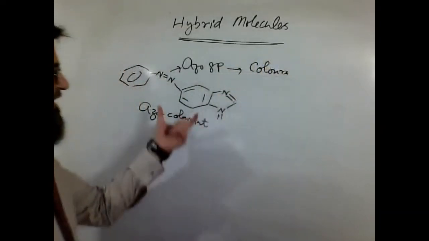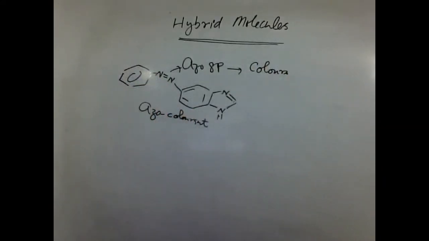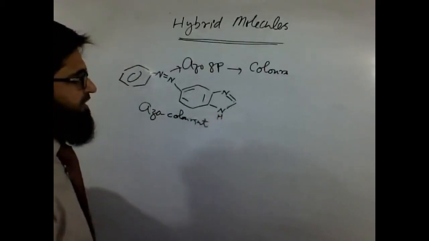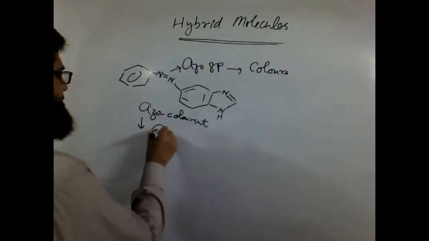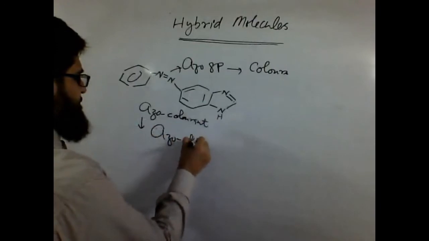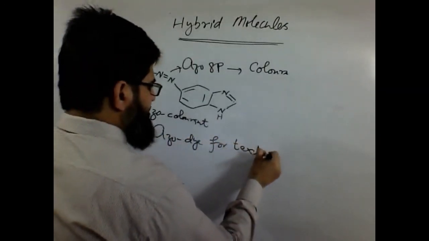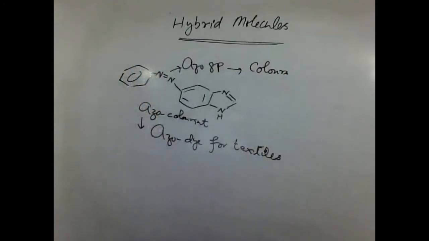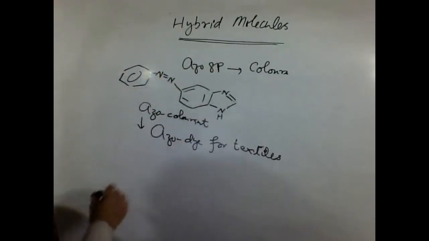So it will become an azo colorant because it has azo functionality. It can act as an azo dye for textile.